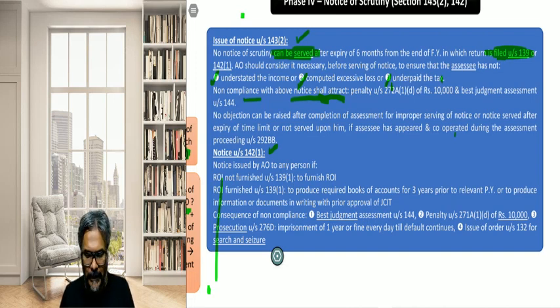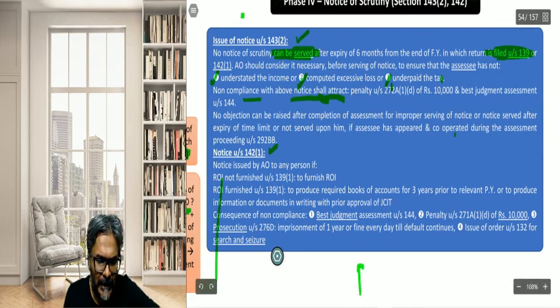The next point, students, you should be careful about this one. All of you should be very careful about this particular point. What they are trying to say in this context is this: say, for example, the financial year in which you have filed the ROI is 21-22.